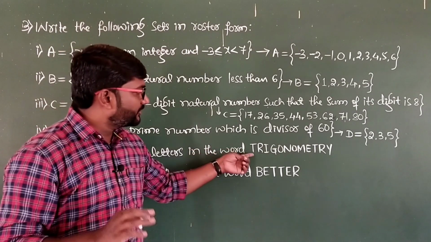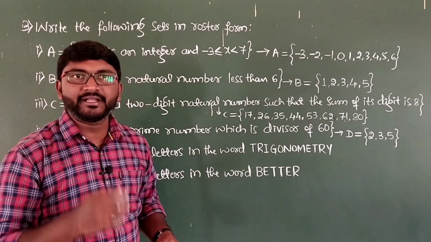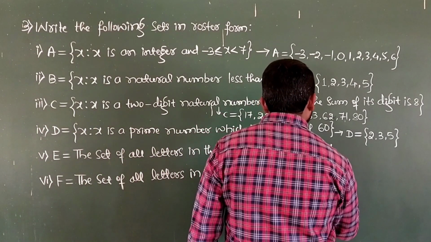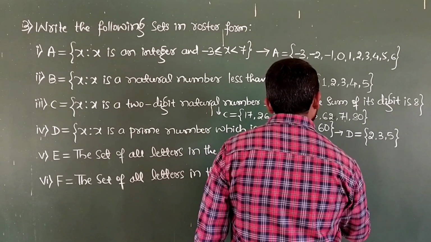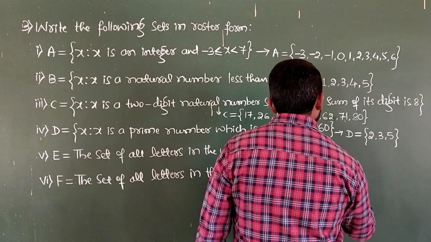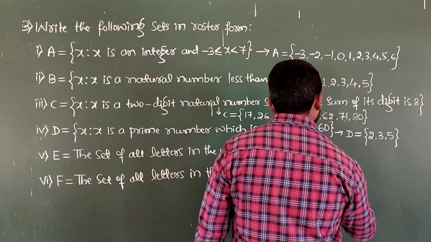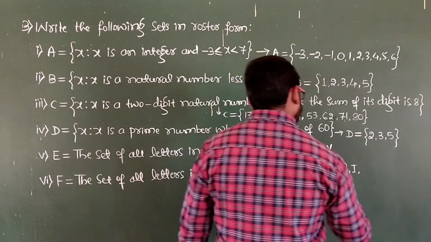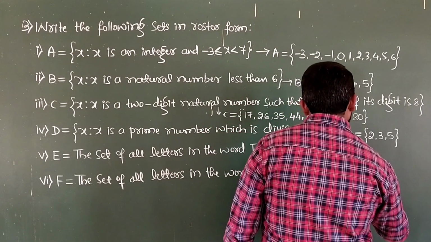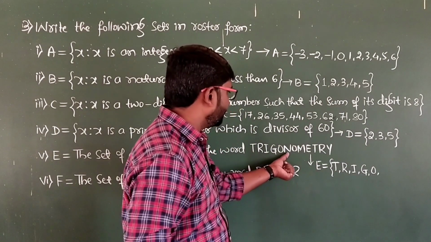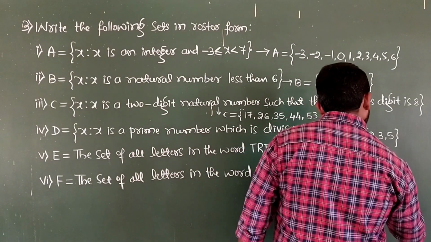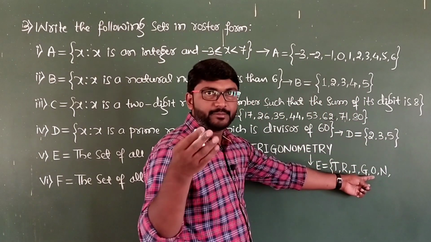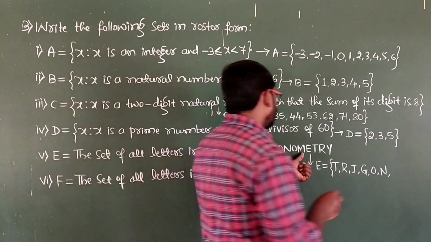So in the last class I have told you, whenever a letter is repeated, you have to consider it only once. So here the answer is, for this one, E which is equals to, you have to write each letter and separate by comma. T, then R, comma, then I, comma, then G, then O, then comma, and then N, comma, again it is O. O has already been written. It is repeating. Don't write it. And then it is M. I'll be writing M.